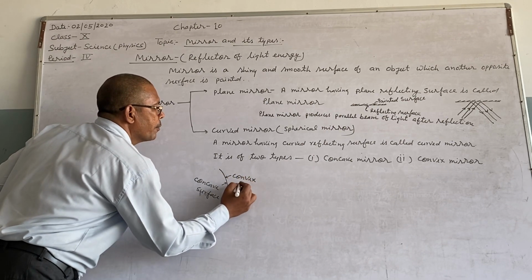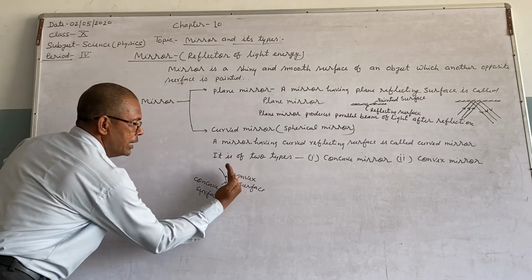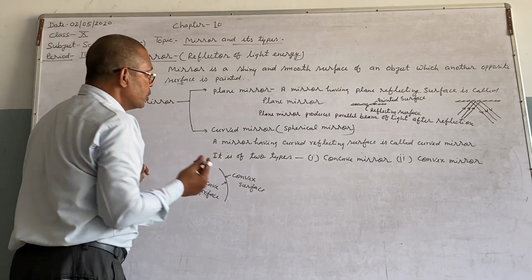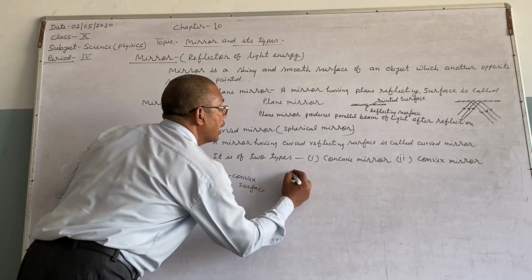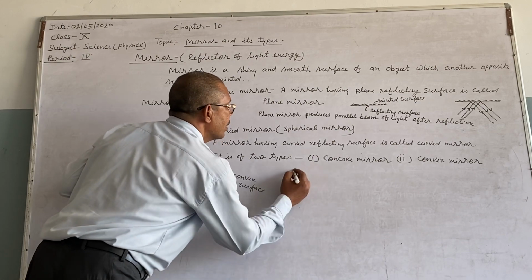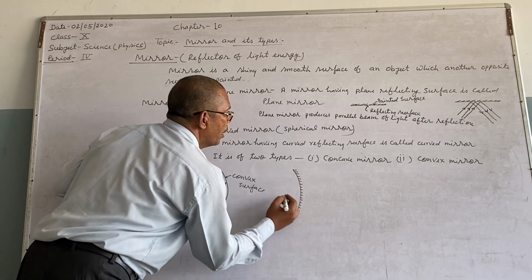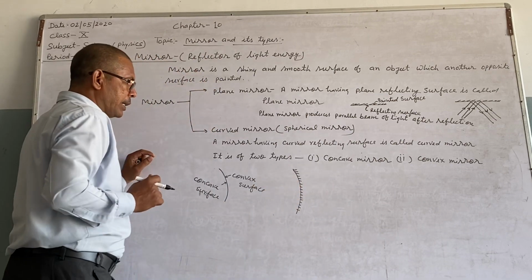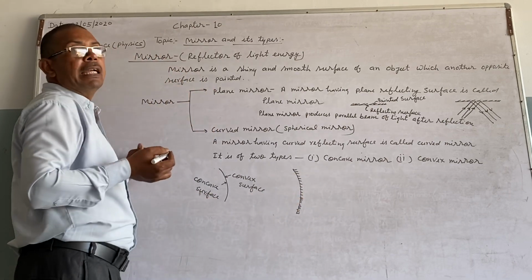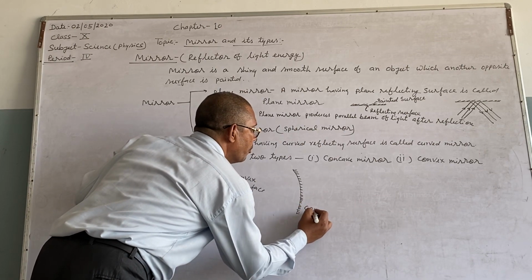Convex. Compare it here: this is concave and this one is convex, a bulging out surface. If the concave surface is the reflecting surface, that is, the convex surface is painted, right? So this is a concave mirror.